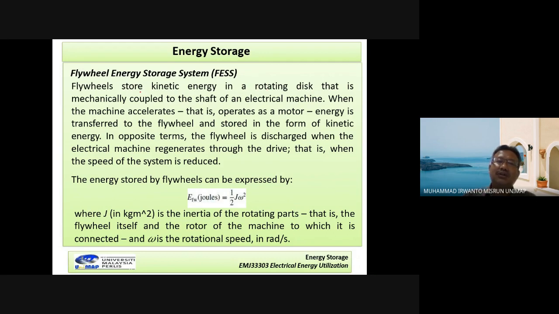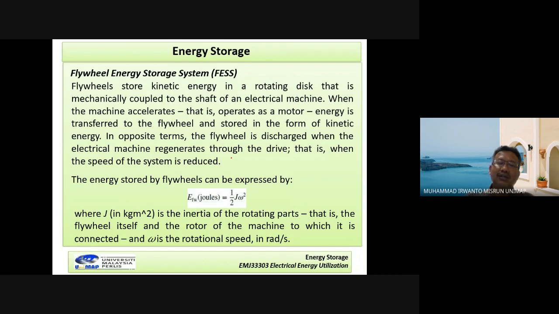Flywheels store kinetic energy in a rotating disc that is mechanically coupled to the shaft of an electrical machine. When the machine accelerates, it operates as a motor. Energy is transferred to the flywheel and stored in the form of kinetic energy. In opposite terms, the flywheel is discharged when the electrical machine regenerates through a drive, that is, when the speed of the shaft is reduced.